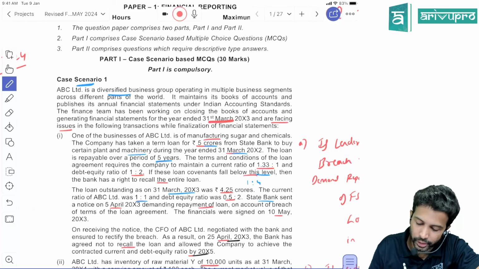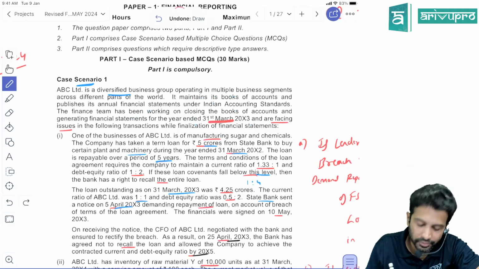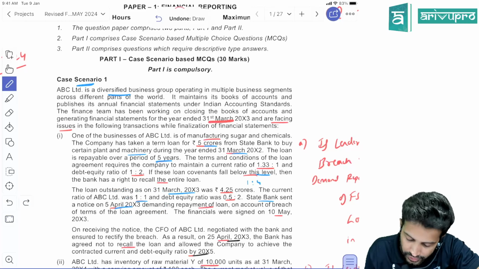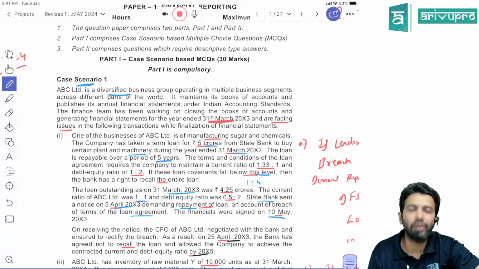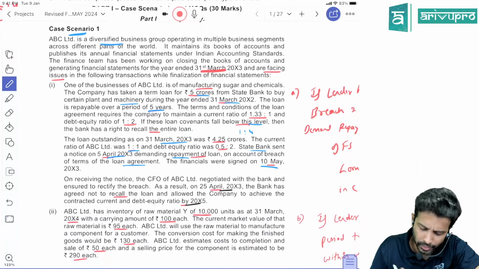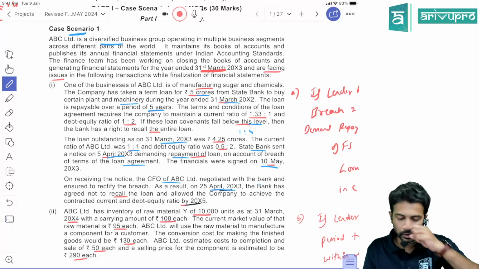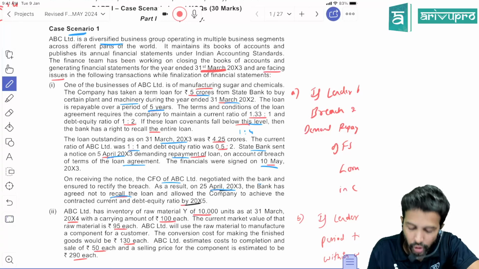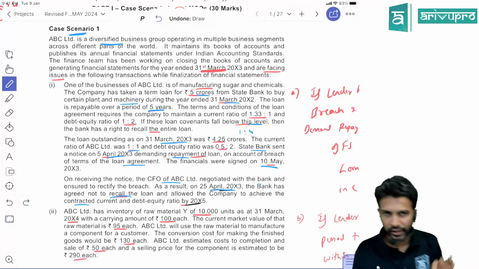So what did State Bank of India do? The State Bank sent a notice on 5th April, 5 days after our current year ended on 31st March, demanding repayment of the loan on account of the breach. The financials were signed on 10th May, which is perhaps the date on which the financial statements are approved. On receiving the notice, the CFO of ABC negotiated with the bank and ensured to rectify the breach. As a result, on 25th April 20x3, the bank agreed not to recall the loan and allowed the company to achieve the contracted current and debt equity ratio by 20x5. So here we have a breach.